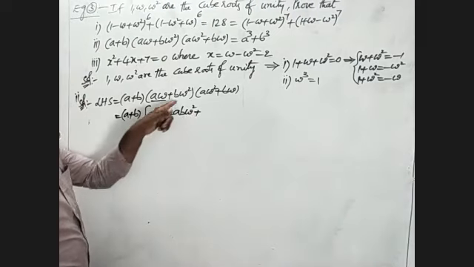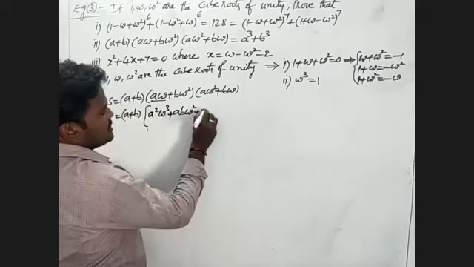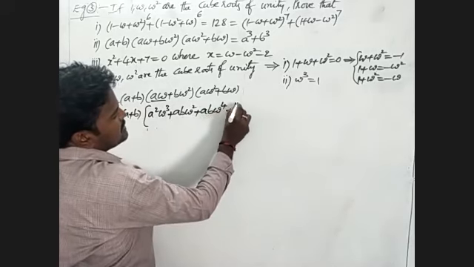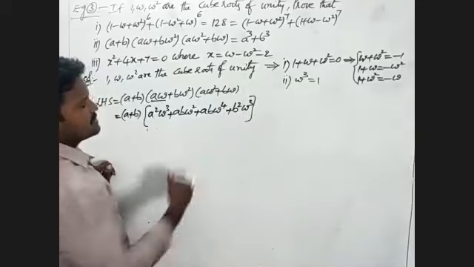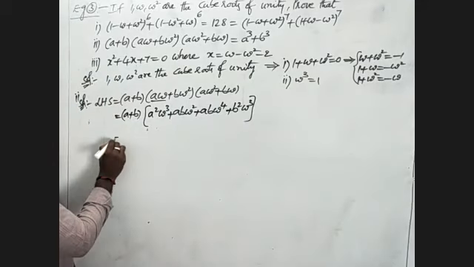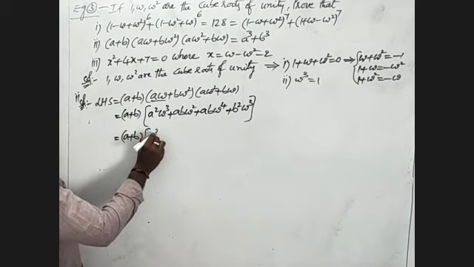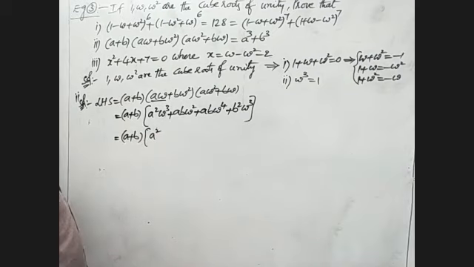After we multiply this one, AB omega power 4 plus B square omega cube. That is nothing but (A plus B) into A square, where omega cube is equal to 1.